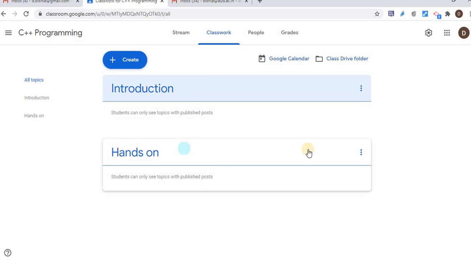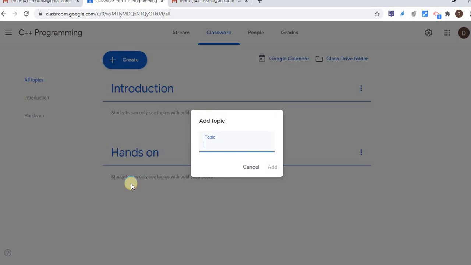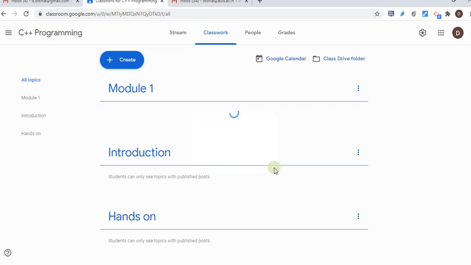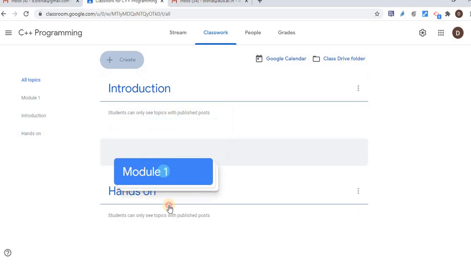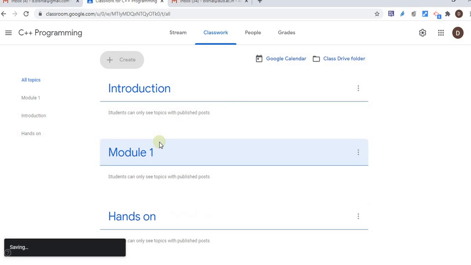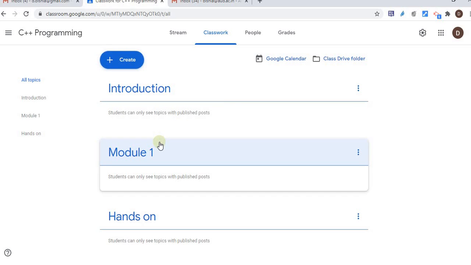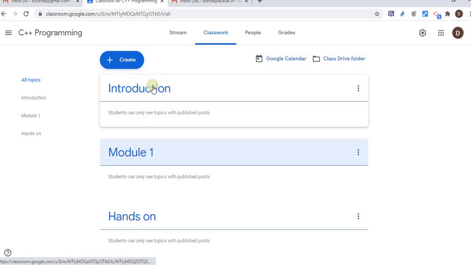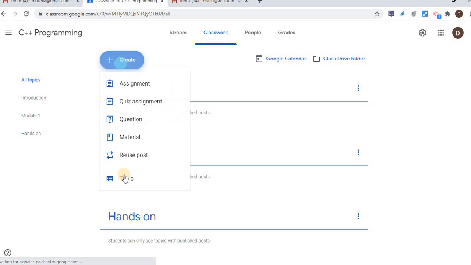Just like that we can create module 1, 2, 3, 4. If I have such a structure in module 1, 2, 3, 4, I can do it like that, and I can shift this one just below the introduction module, and then hands-on like that. The topic is here. So that is all about topics. Now come to the material. After that we'll see the assignment and quiz part. So, material.